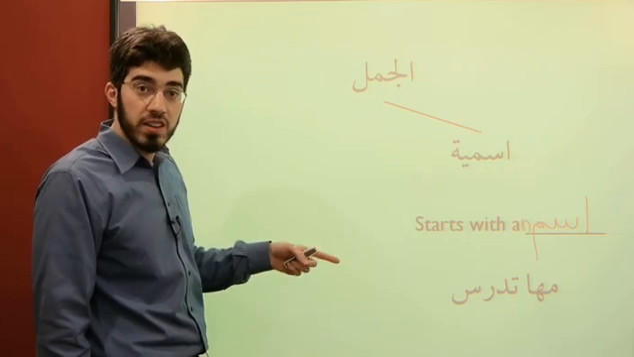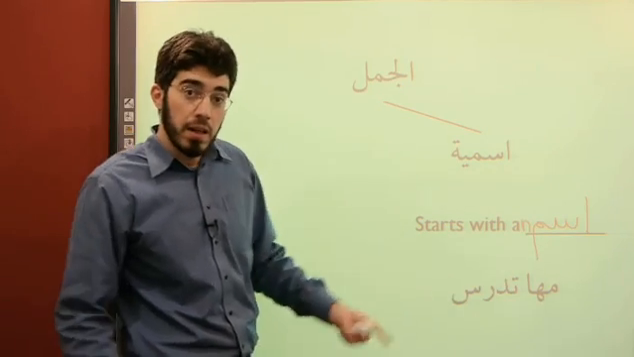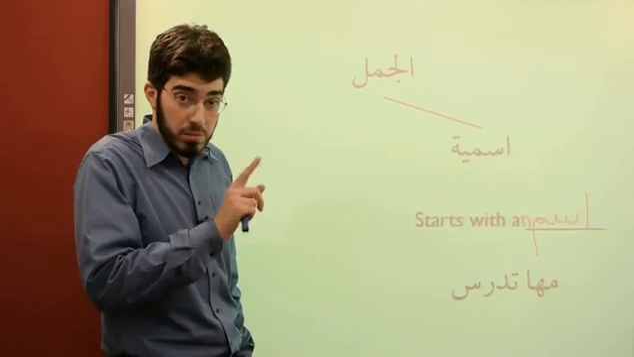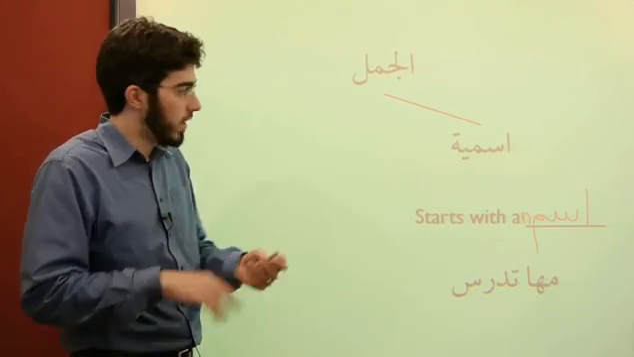Maha tadrus. Maha is studying. Starts with an ism, the name Maha. Let's be careful. The word ism here, of course, means noun. Doesn't mean a proper name, though ism has both of those meanings in the Arabic language.